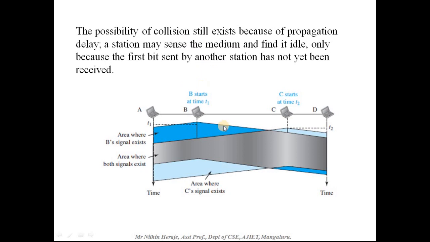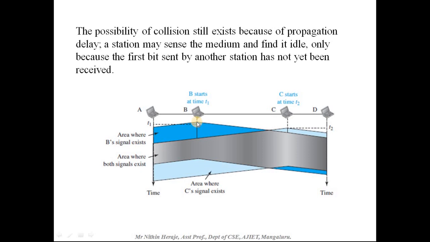If you look at this diagram, let's see how it works out. At this particular time, B starts sending frames. It senses the medium and sees that no station is sending data, so it senses the medium is idle and starts sending data.